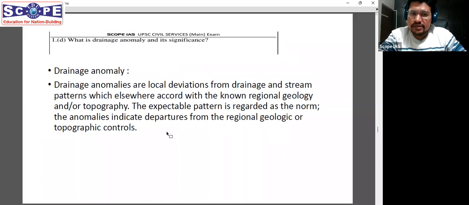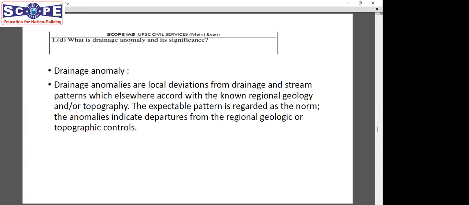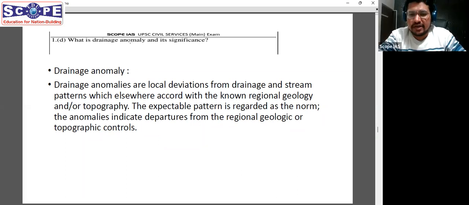Now, if anyone does not know what a drainage anomaly is, you can still write some points about it, because they just asked for the definition. What is an anomaly? Anomaly is something which is different from the norm. That is, what you should expect in a particular situation, in a particular morphology, that drainage pattern is not occurring.